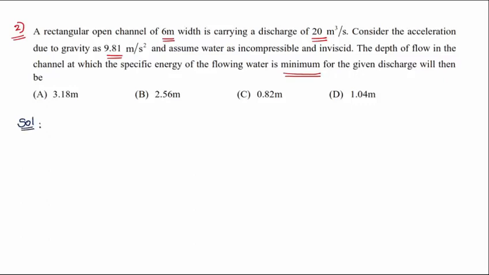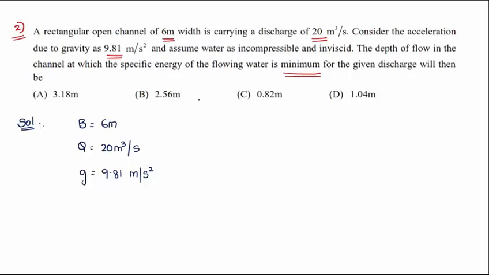For civil engineering students. He has given the width as 6 meter, discharge 20 meter cube per second, and acceleration due to gravity 9.81 meter per second square. We need the depth of flow in the channel at which specific energy is minimum.